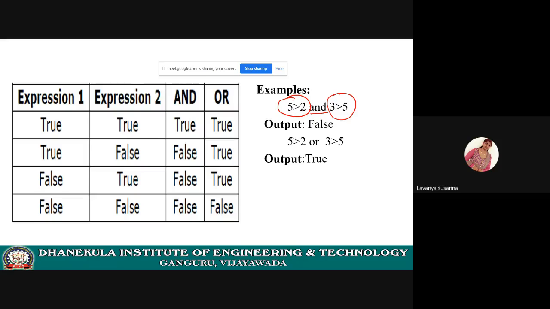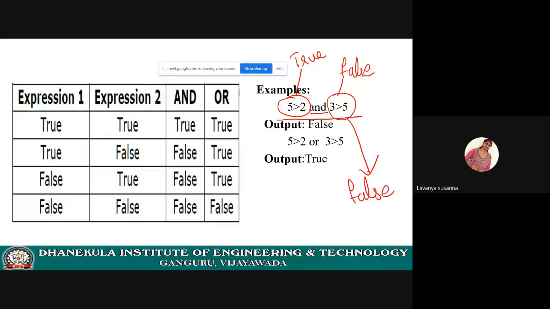Here 5 greater than 2 is true, right? And 3 greater than 5 is false. True and false. What is the total expression? When you are using logical AND, if any expression is false, the total expression is false. So for this total expression, you will get false.